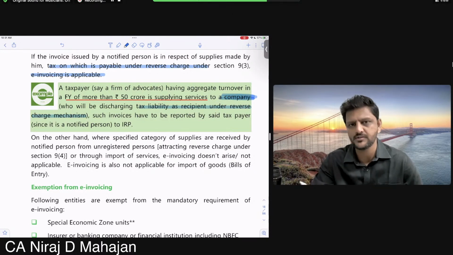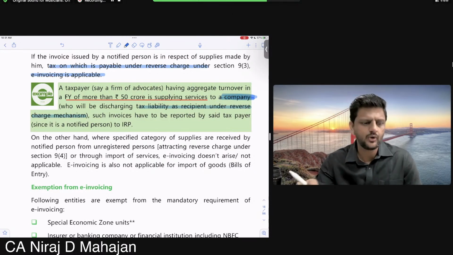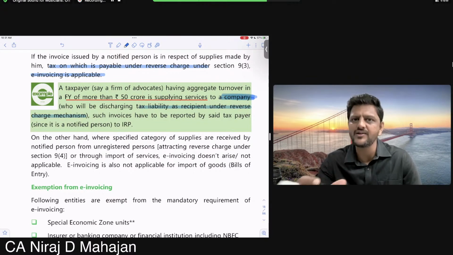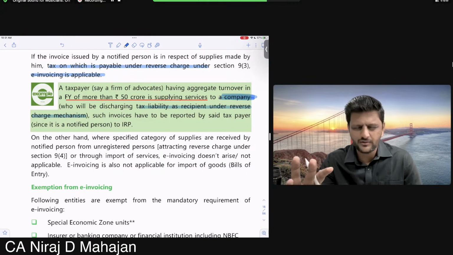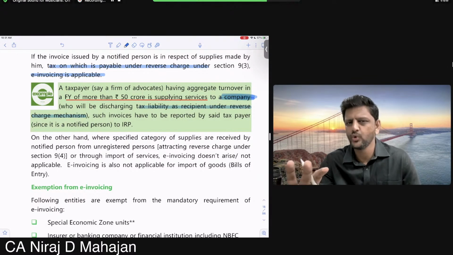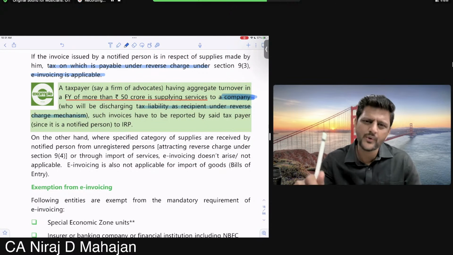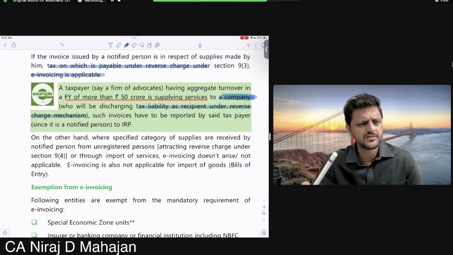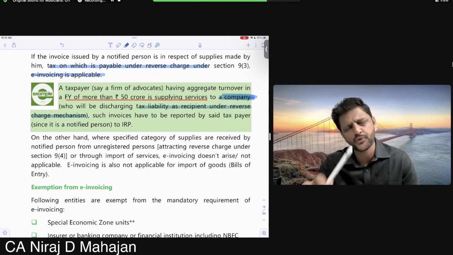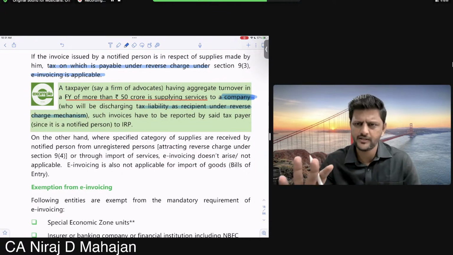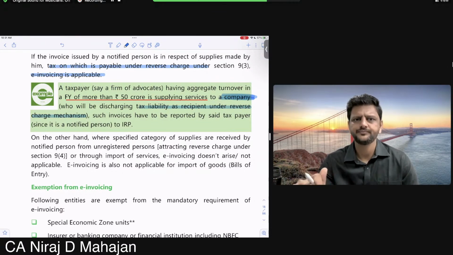is using it for commercial purpose. The company is taking opinion or legal services for commercial purpose. Clear till here? So the lawyers are not harassed with the GST compliances. The company is told you are doing commercial activity, you are requiring legal services, you only pay the taxes and you only do all the compliances. Understood till here, all of you? Done?